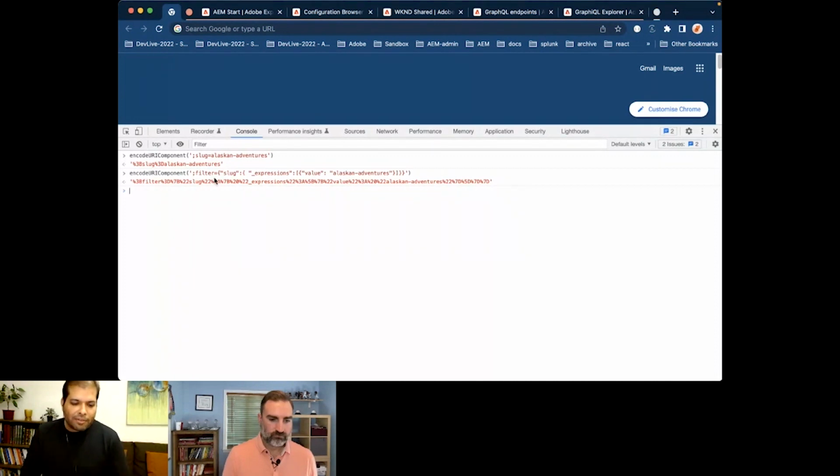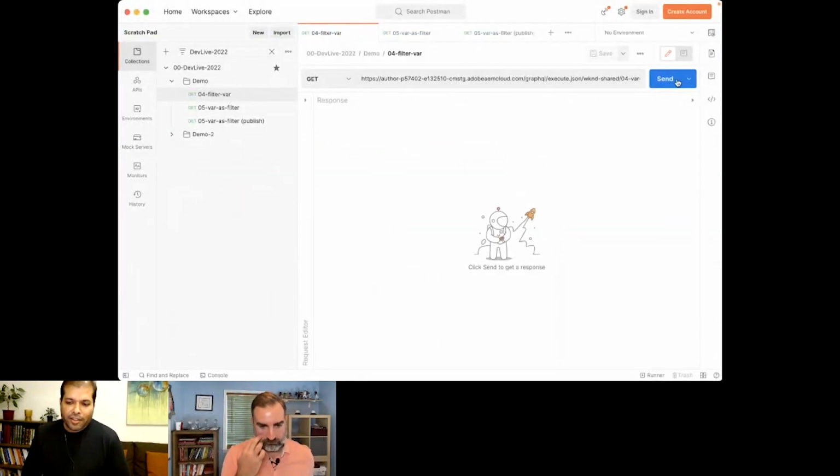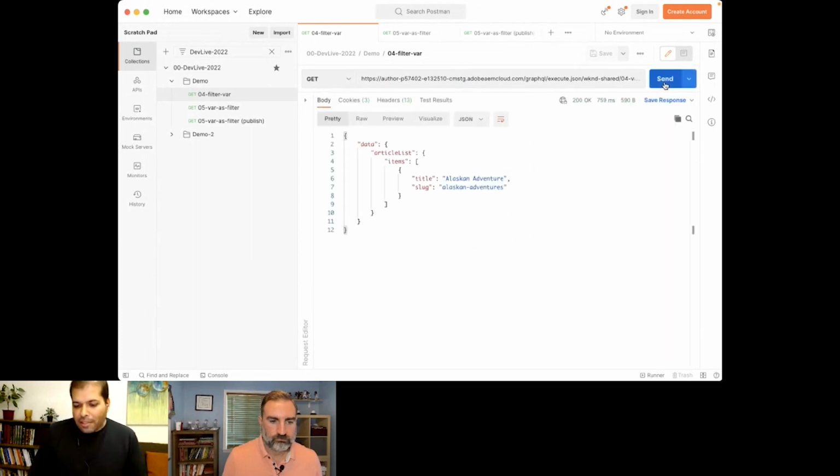And then later on, I will also use filter equals the whole filter value so that I can use this string. Based on these two suffixes, I created these GET URLs, so that after the name of the query, we are passing this thing as it is encoded. So this is basically semicolon slug equals Alaskan Adventures. And executing that, we get the same result that we get when doing it as a POST query.